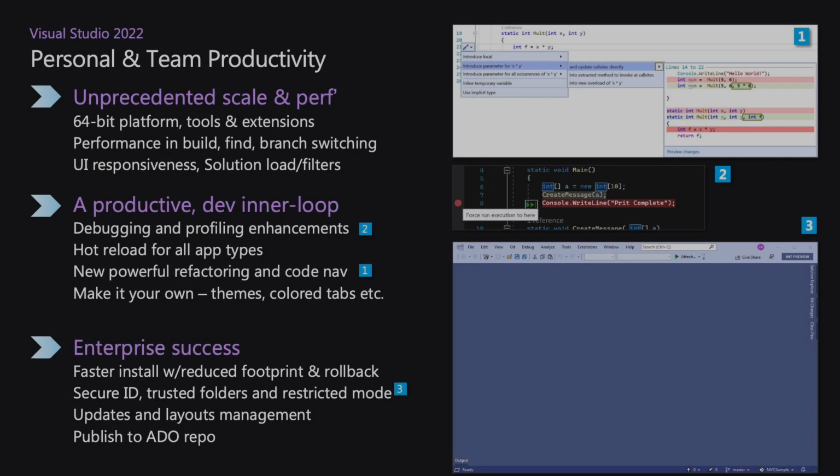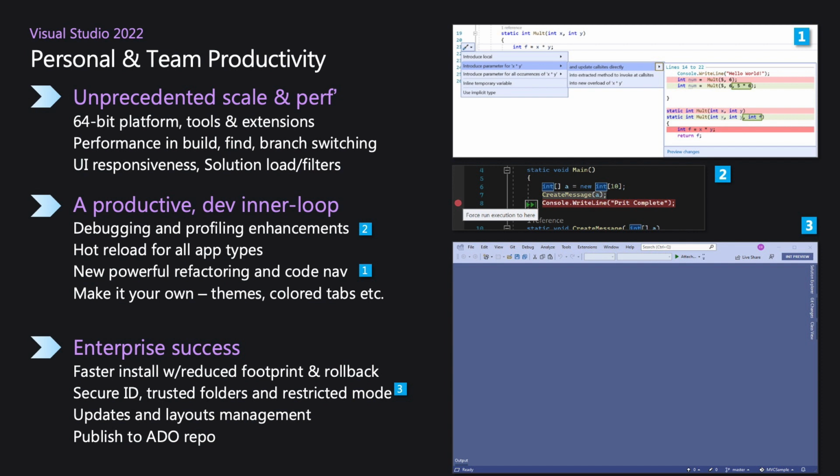Cool, okay. Let's jump back and talk a little bit about productivity. So we want to talk about both personal and team productivity. And with this, we're going to have a bit of a skew or a bit of a focus towards performance, productivity, and security. The first thing that we want to talk about, and the one that I am most excited about, is that Visual Studio is finally a 64-bit application.